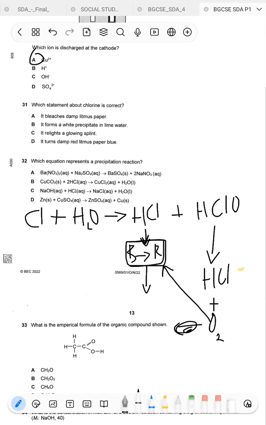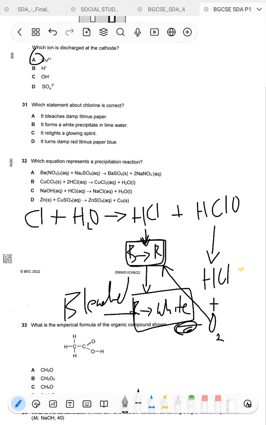When it oxidizes it, the dyes there lose color, and then the litmus paper changes from red to white. Okay, so in this process we say this litmus paper has been bleached. Okay, let's go over this again.